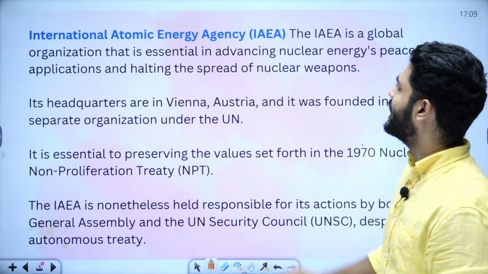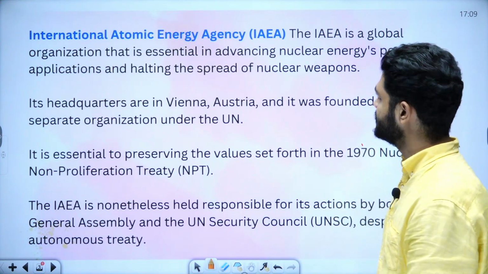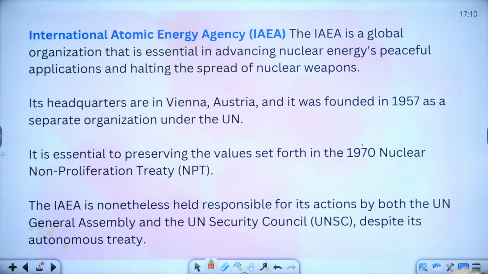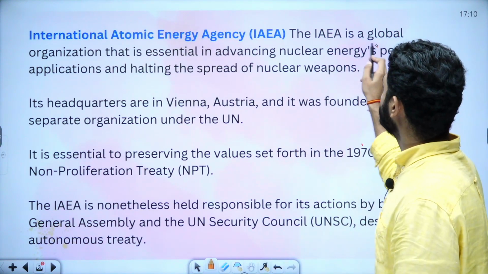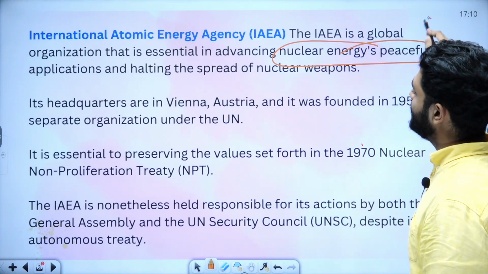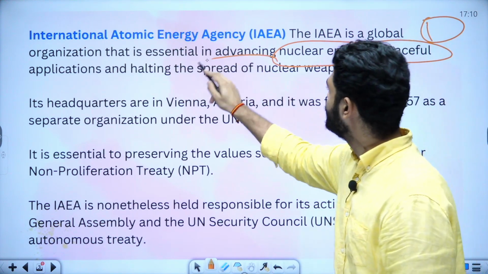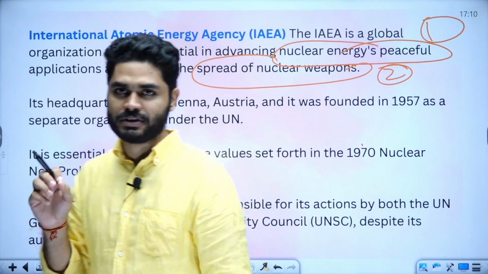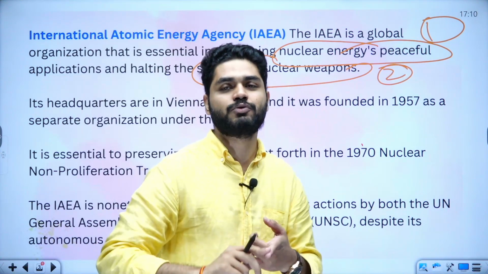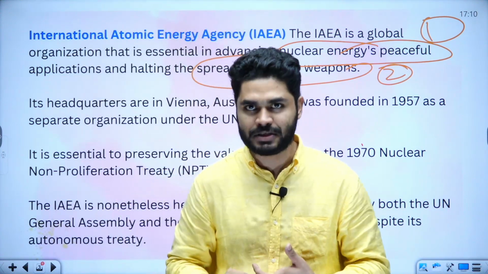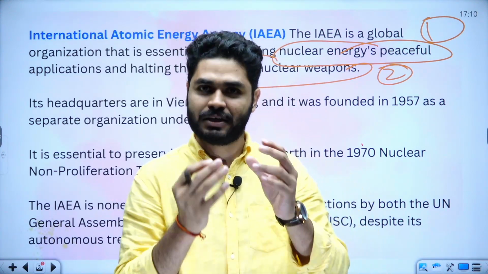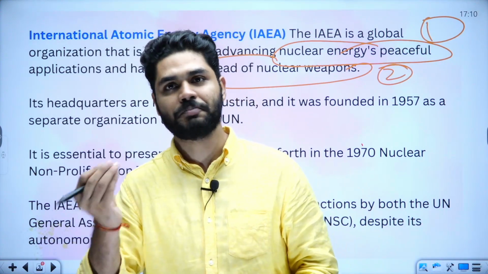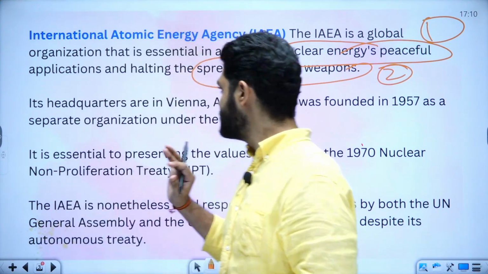Now, what is this IAEA, International Atomic Energy Agency? So broadly, it has two functions. It's a global organization that is essentially advancing nuclear energy's peaceful application and halting the spread of nuclear weapons. So broadly, these are the two main purposes of this particular agency: you have to halt the spread of nuclear weapons, and the nuclear energy which is already there has to be used for peaceful purposes only.